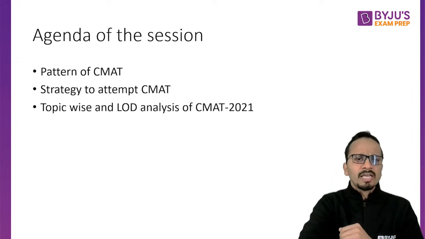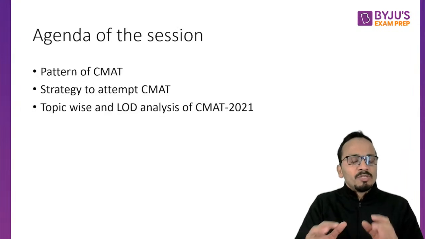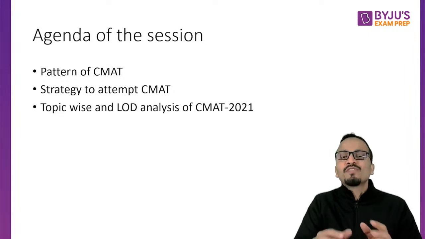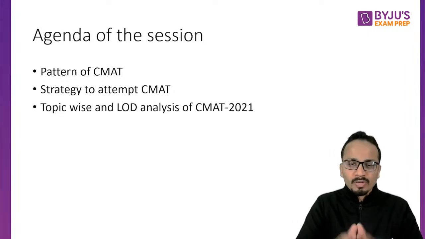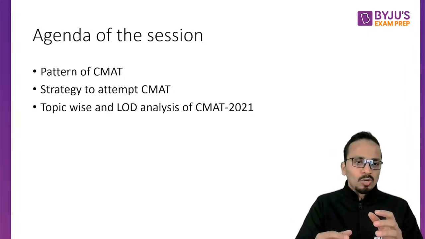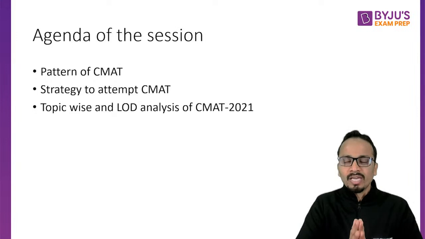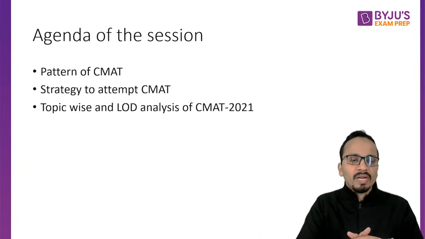Next, we'll do the topic-wise as well as level-of-difficulty analysis of CMAT 2021, to give you a sense of how many questions we should be targeting in this QA section, so that we aim properly in CMAT 2022.